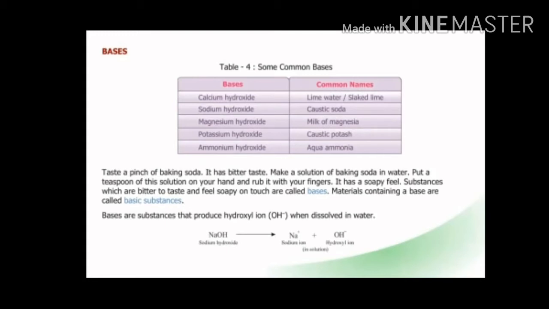Next one is magnesium hydroxide, and magnesium hydroxide is also called milk of magnesia. Next is potassium hydroxide. It is caustic potash. And ammonium hydroxide is aqua ammonia. Aqua ammonia is ammonium hydroxide.